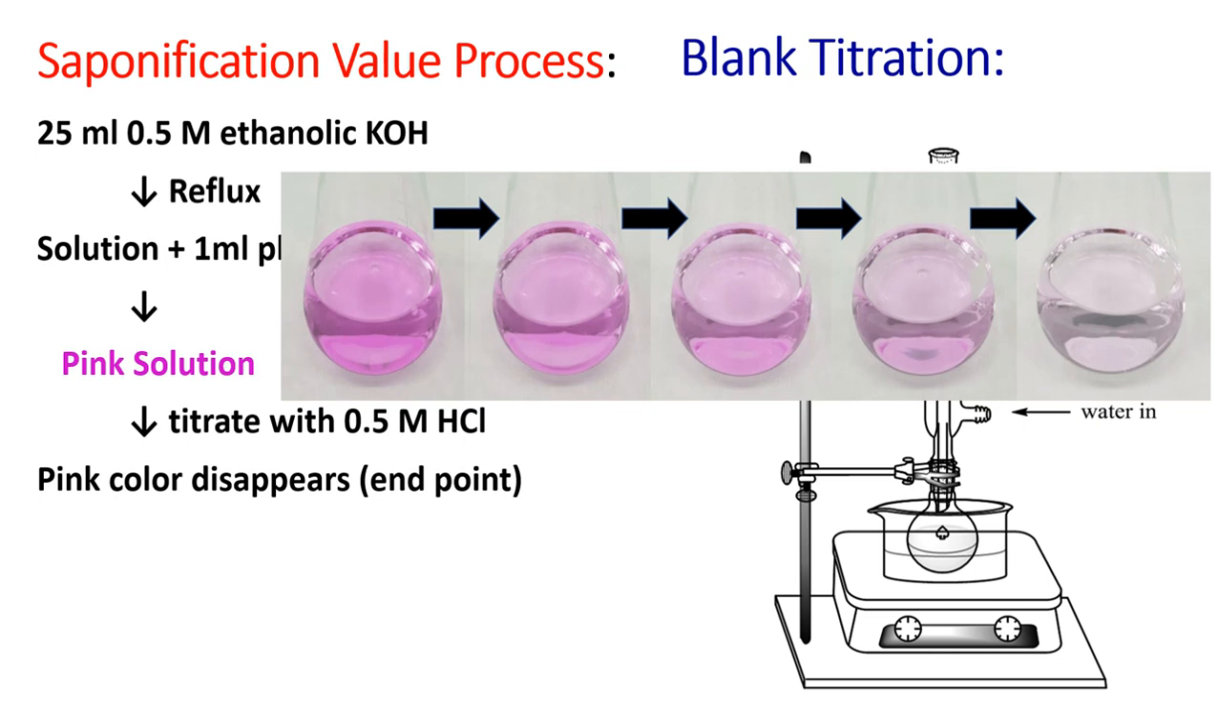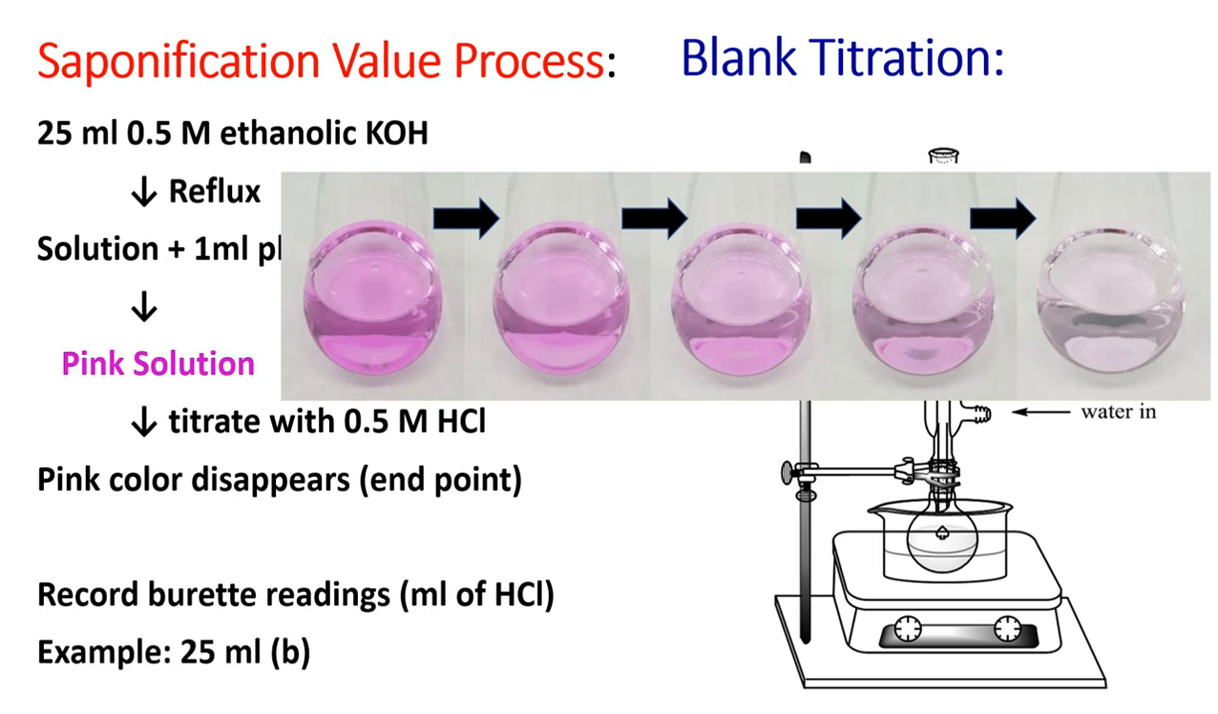But remember, in this case, the amount of HCl required to produce the colorless solution will be slightly more. Record the burette reading, that is the ml of HCl. Now we will take an example. Suppose 25 mL of HCl is required to show this colorless solution. So we will call it B. B stands for blank titration, or the reading of the blank titration.